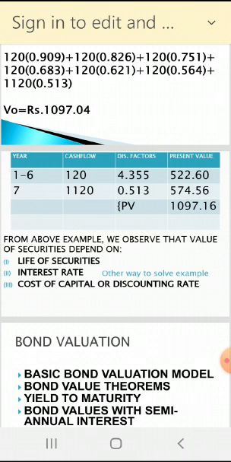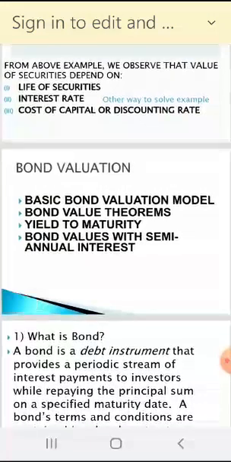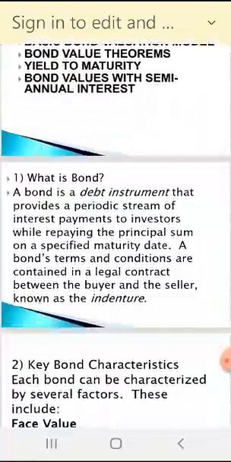So it's another way to solve the example. That also we discussed. Now we also completed bond valuation. So in that first one we discuss about what is bond. Bond or debenture both are same. So bond is a debt instrument.